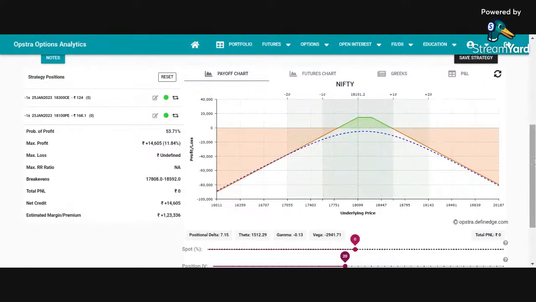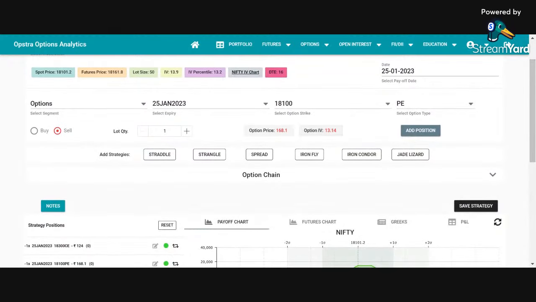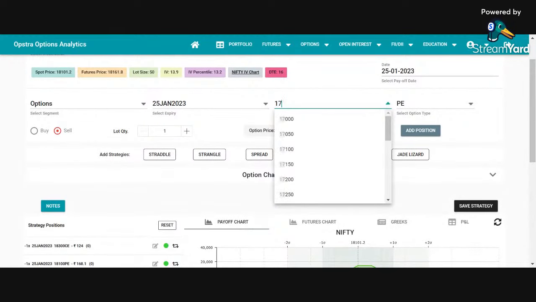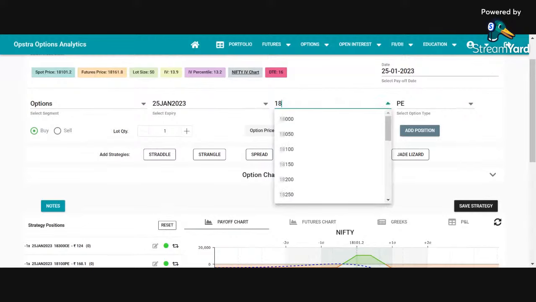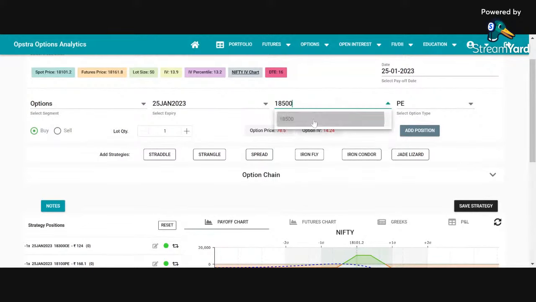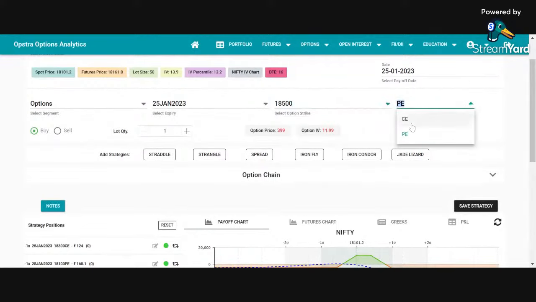Now suppose I want to hedge this trade from both the sides. So one of the ways I can do it is to buy a 17,800 put, since I have sold the 18,100 put, and since I have sold the 18,300 call, I will buy, let us say, the 18,500 call also. So on both the sides I have done a hedging.